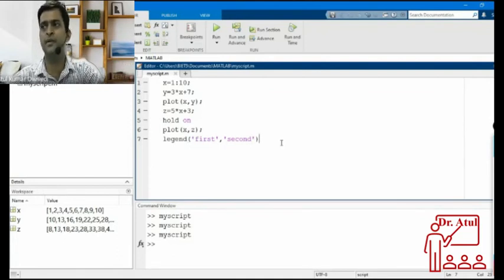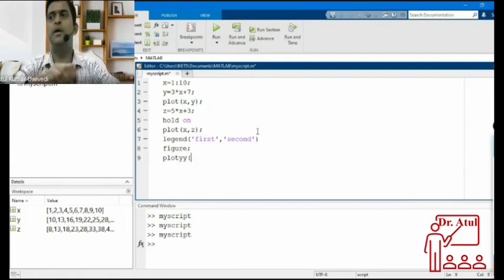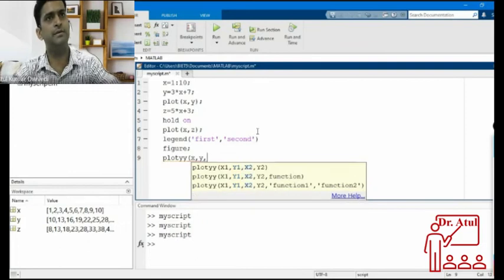Okay, so this was the basic 2D plotting. You can use both of the y-axes by using the plotyy command. So plotyy command, suppose I take a new figure window and use the command plotyy, then x comma y comma x comma z.